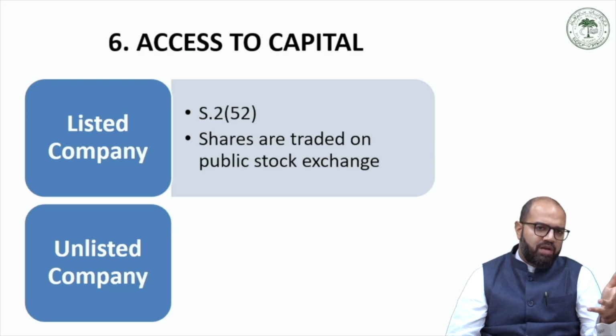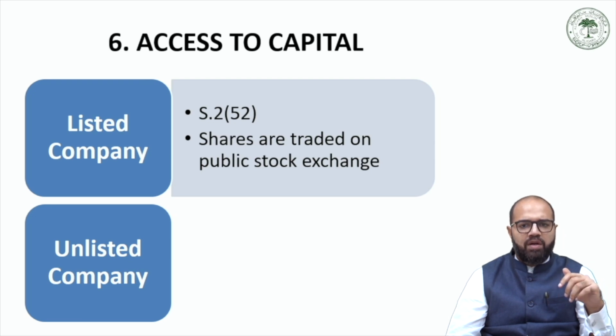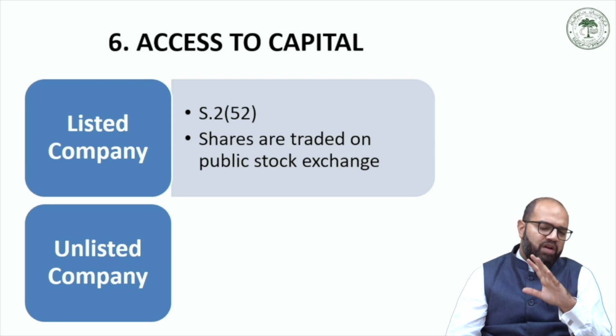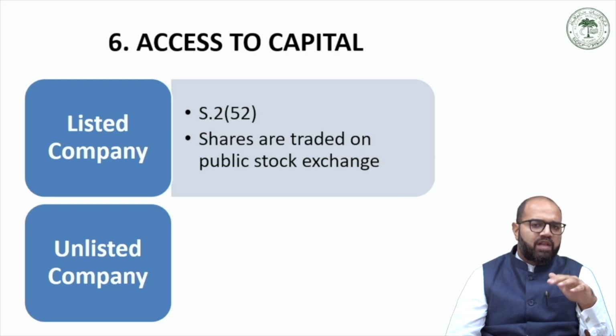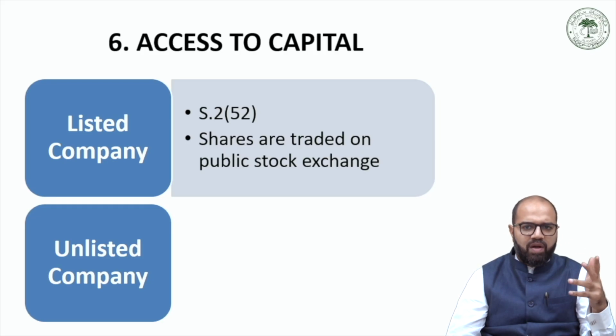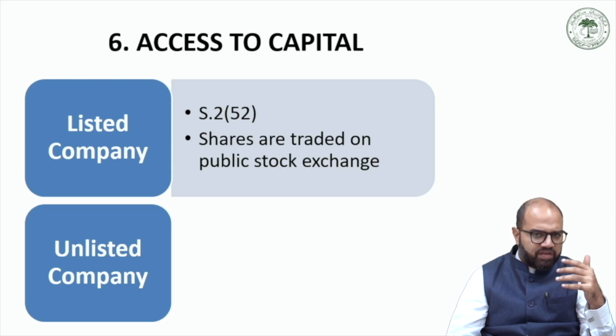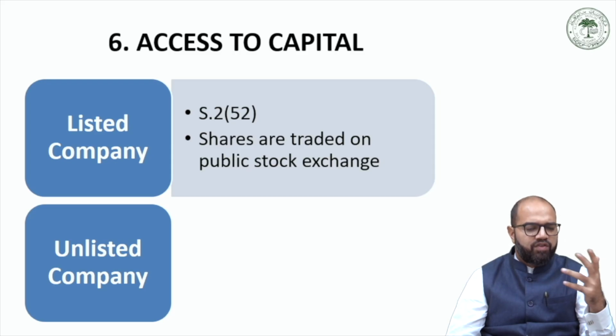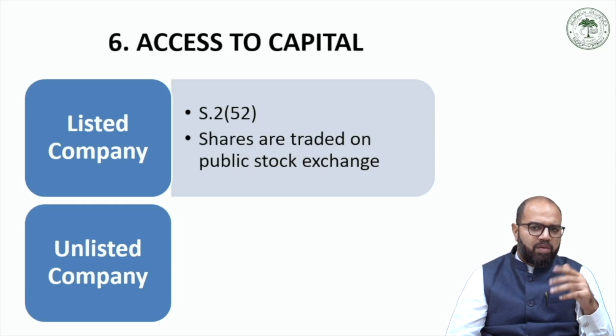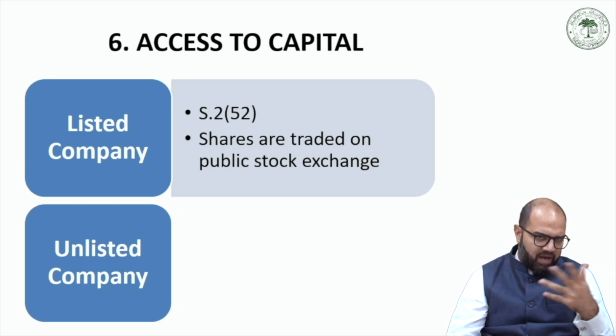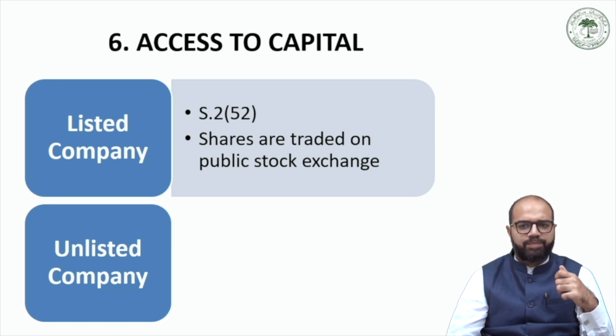Stock exchanges are essentially platforms for trading of securities like shares. So shares of a listed company are freely traded on a public stock exchange. Now listed companies are those companies that have met the stock exchange's listing requirements and have undergone a rigorous screening process before offering their shares to the public. Only a public company can be listed. A private company cannot be listed on a stock exchange. Now a public and a private company, what are these? We will be taking up in a later lecture for your reference.